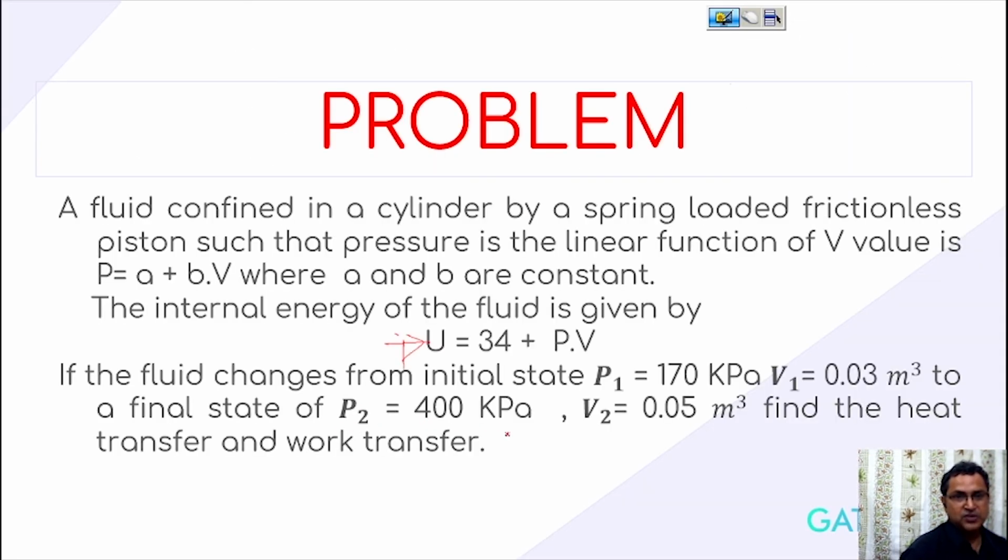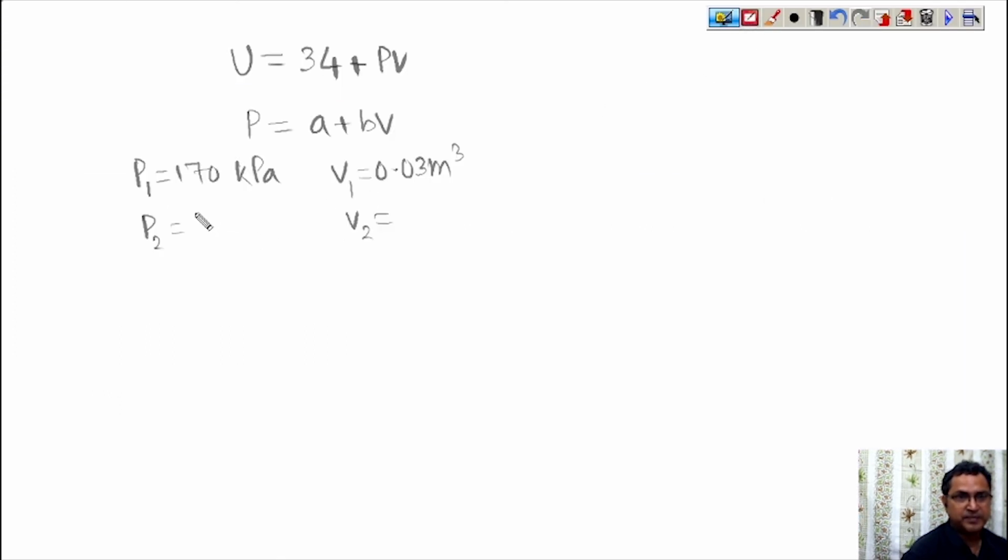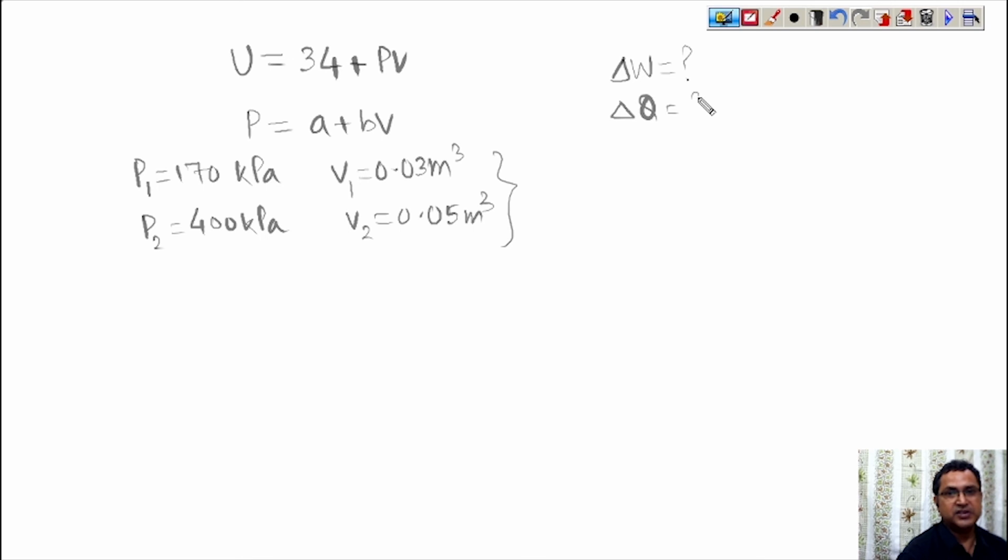P2 is 400 kilopascal and V2 is 0.05 meter cube. So we have to calculate the total work transfer and total heat transfer.